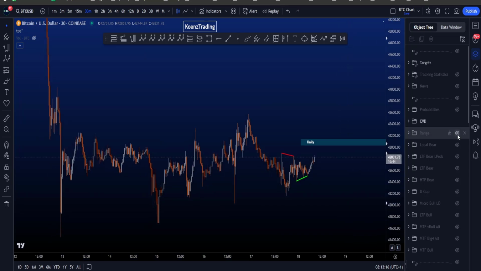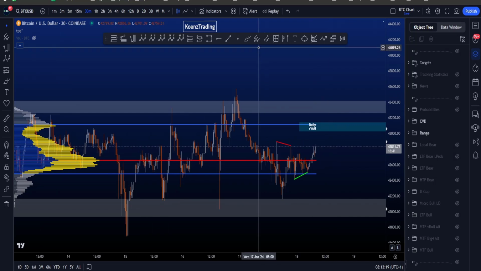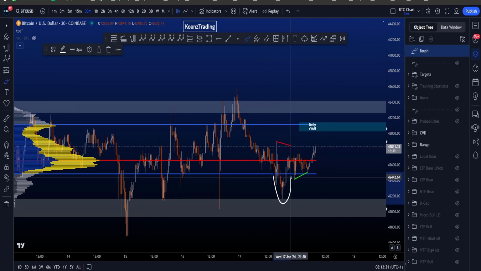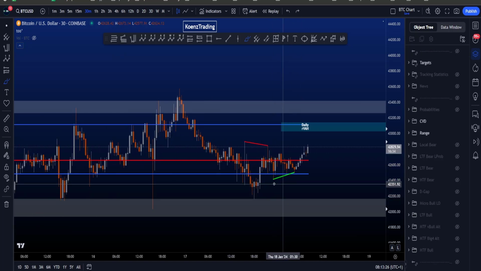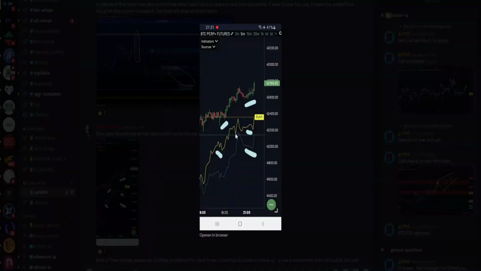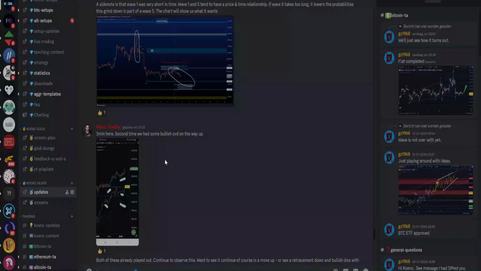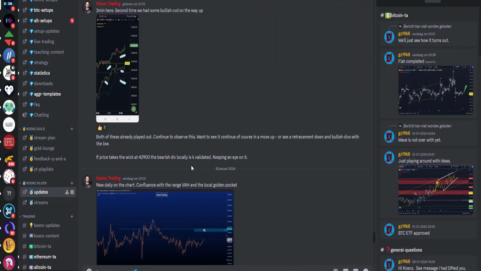If we look at the CVD divergences, actually quite nice in confluence with this range, because we had a bit of a deviation, and as price moved to the upside here, there were some bullish CVDs to be seen, right? That was the start, where eventually price overnight for me started ranging, and eventually there it started to create more bullish CVD divergences. Yesterday, this was what I saw on the 3-minute chart, price moving to the upside, the first sign of a little bit of a support with some bullish CVD divergences here on the 3-minute, and of course we want to continue to observe that.